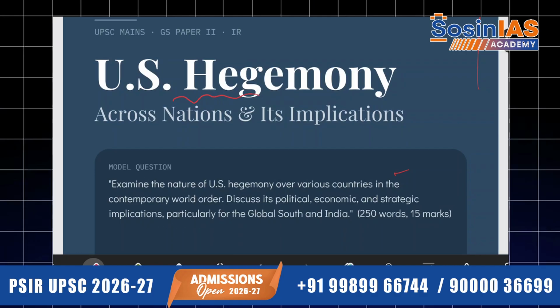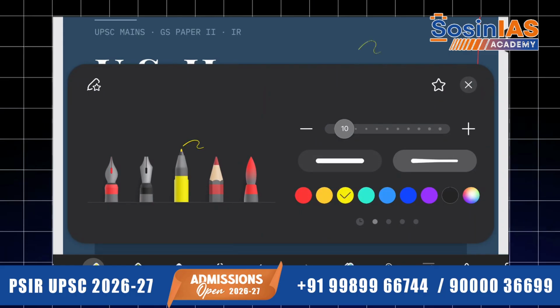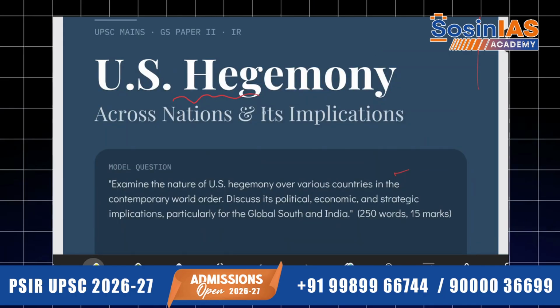Today we'll be talking about something very fascinating and interesting to all of you, because it is all about US hegemony. This is one of the important areas clearly mentioned in our syllabus. Hegemony is nothing but when you try to influence a particular country by force. You use force so that the country should obey.